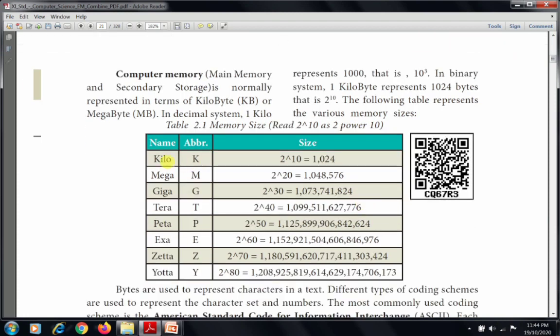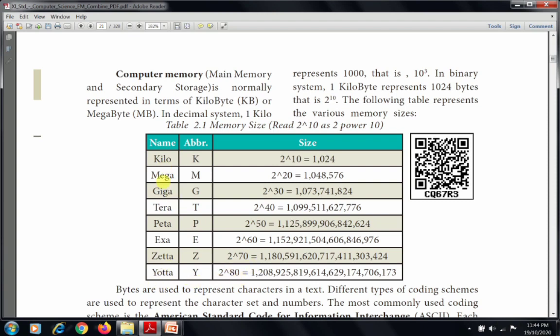Kilo has the abbreviation K, and its size is 2 power 10, that means 1024 bytes. Then mega is M, 2 power 20. Giga 2 power 30. Tera 2 power 40. Peta 2 power 50. Exa 2 power 60. Zeta 2 power 70. And iota 2 power 80.